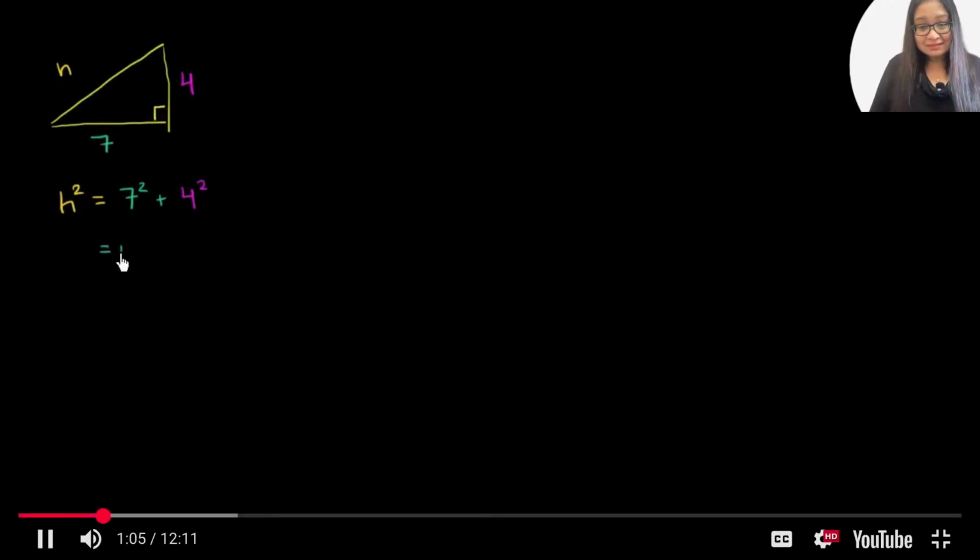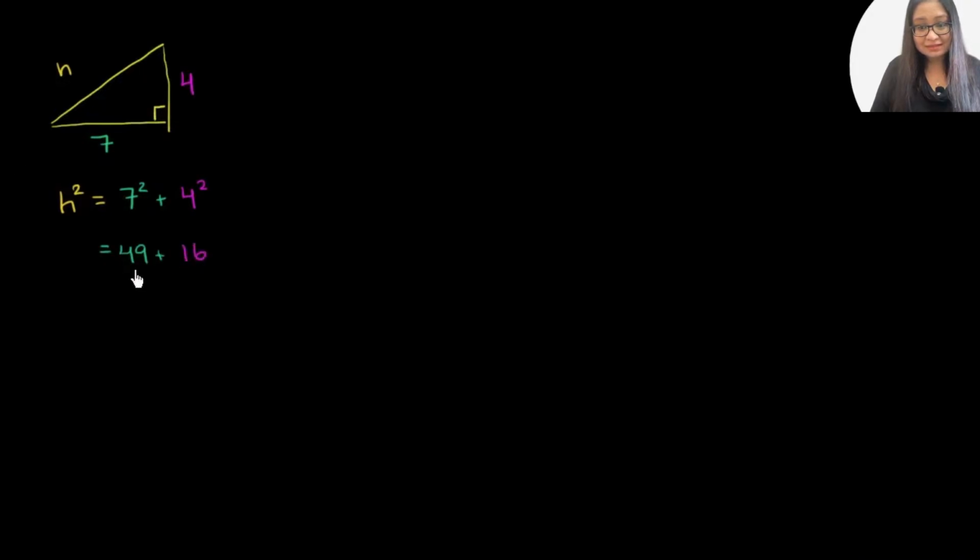So h squared is equal to 49 plus 16. 49 plus 10 is 59, plus 6 is 65. Yes, 65. So we have h squared is equal to 65. Did I do that right? 49 plus 10 is 59, plus another 6 is 65.